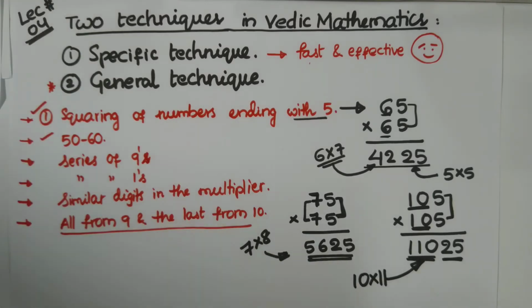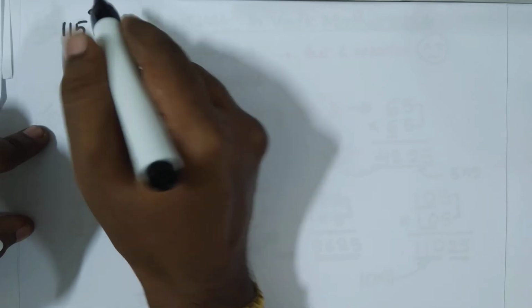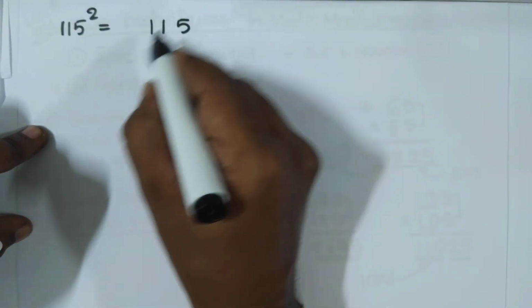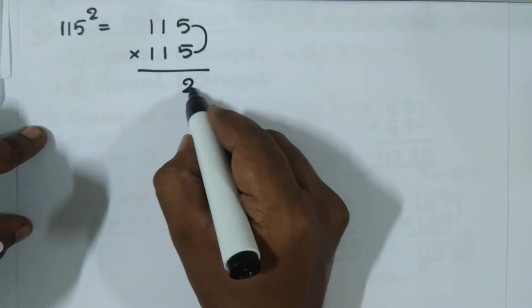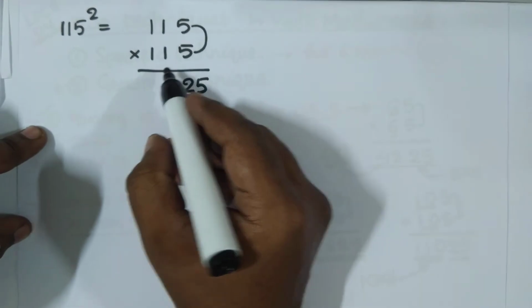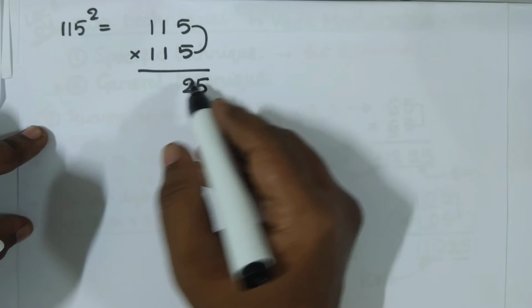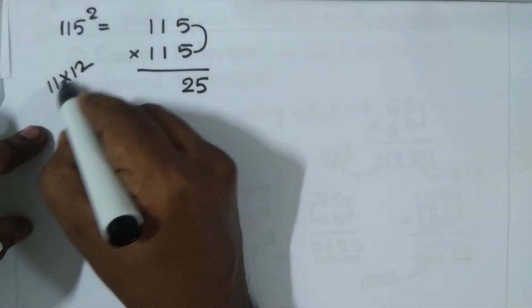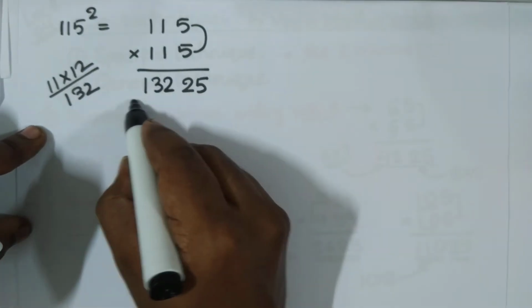Okay, let's take one more example. Say 115 squared. I want to perform this 115 squared in no time. So 115 multiplied by 115. Again 5 5s are 25, put here. And what is the number after 11? The number after 11 is 12, right? So 11 12s are 132. So you put 132 here. That's it.